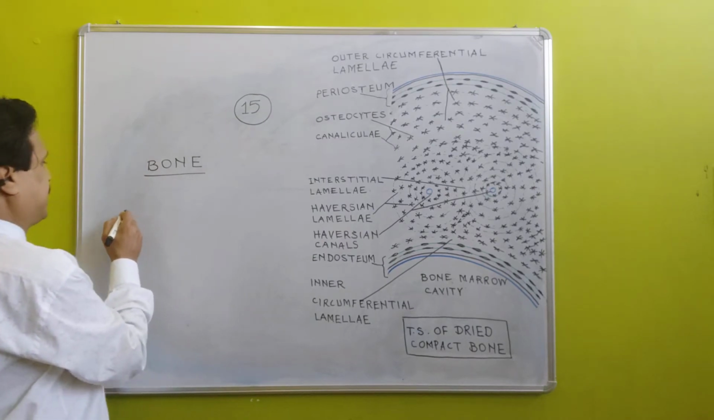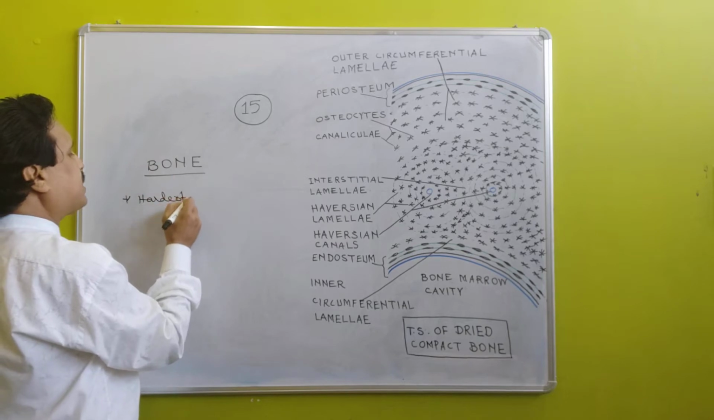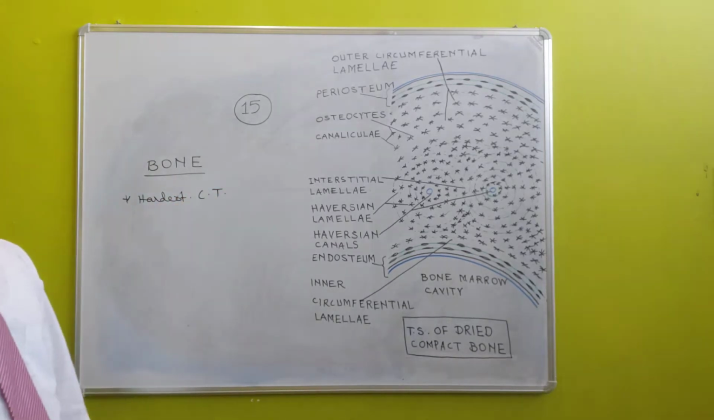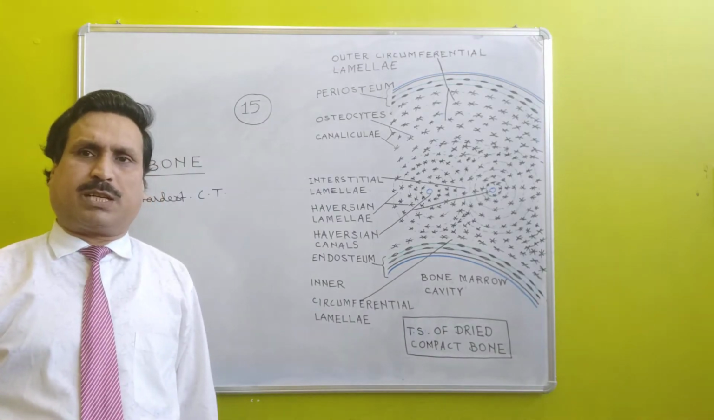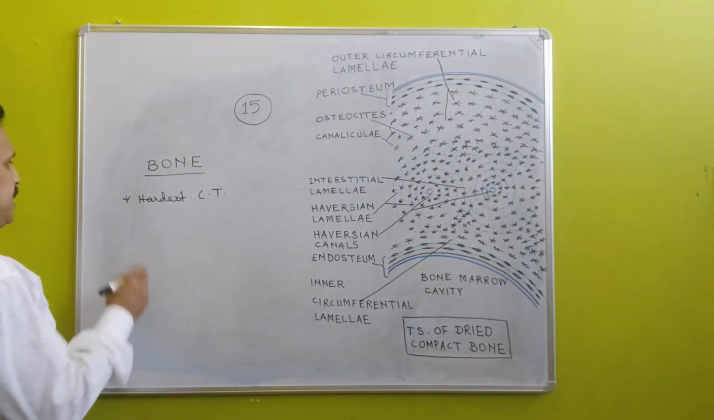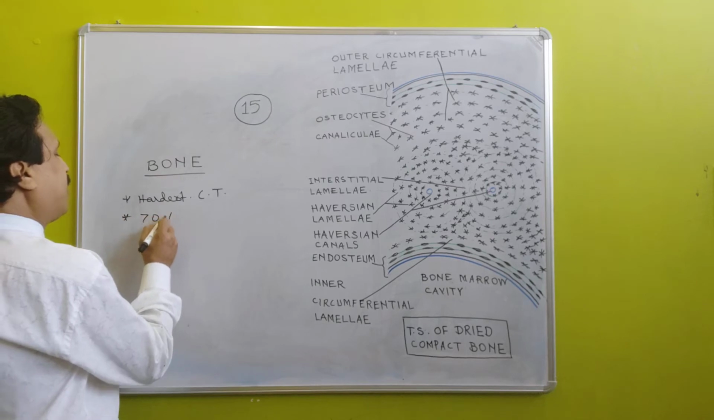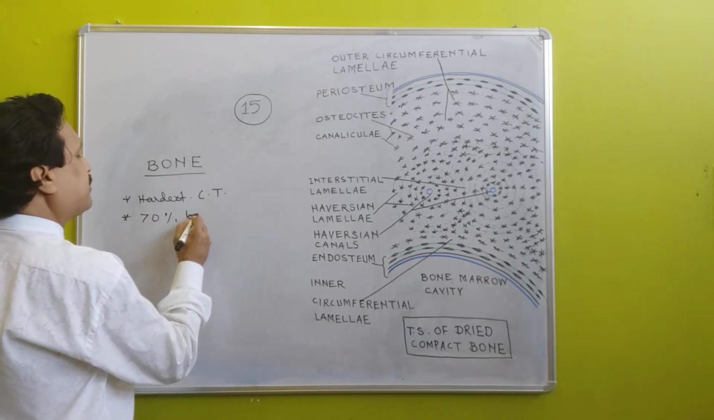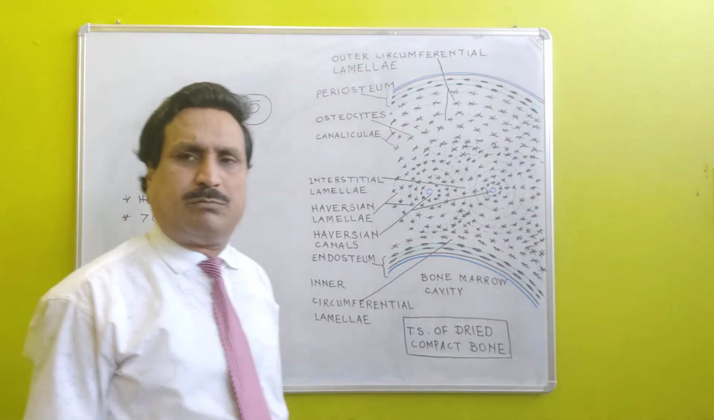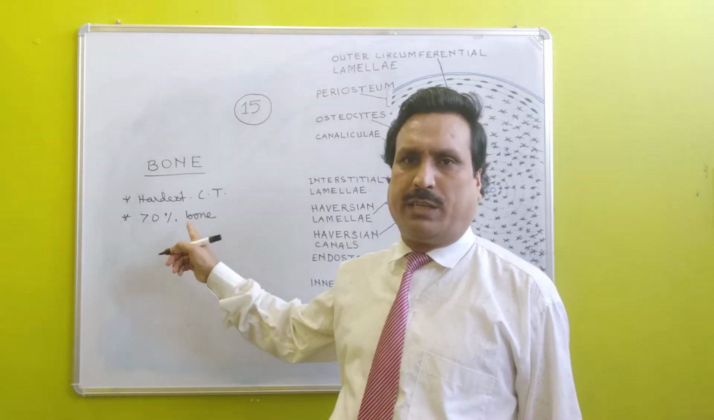Bone is the hardest connective tissue. 70% of bone is formed of inorganic material.